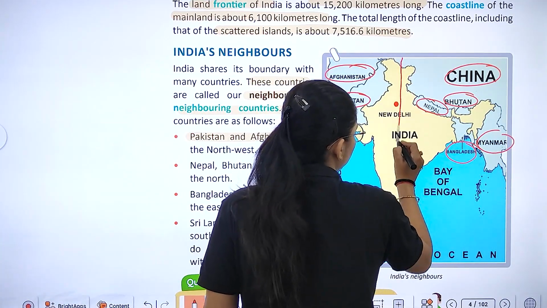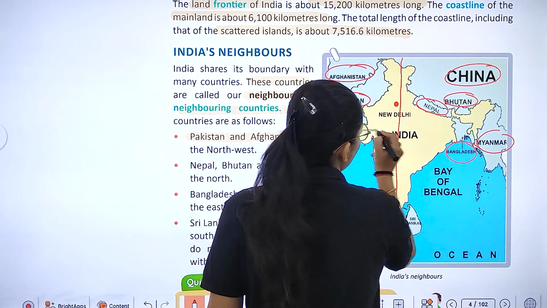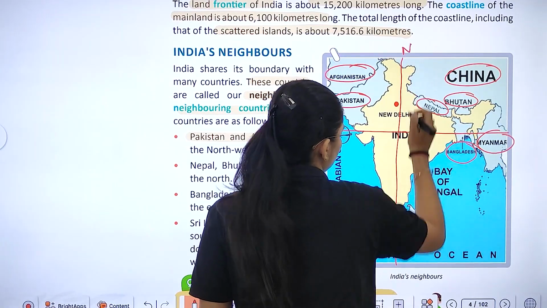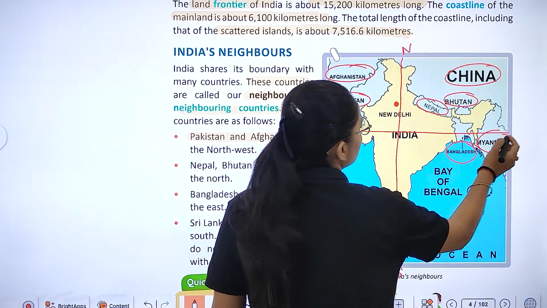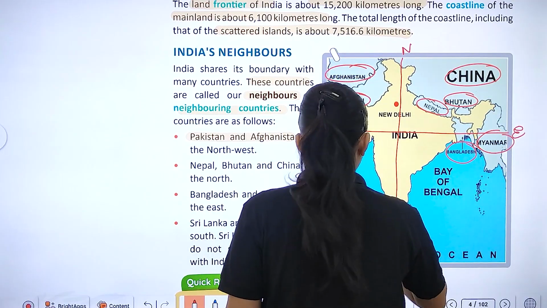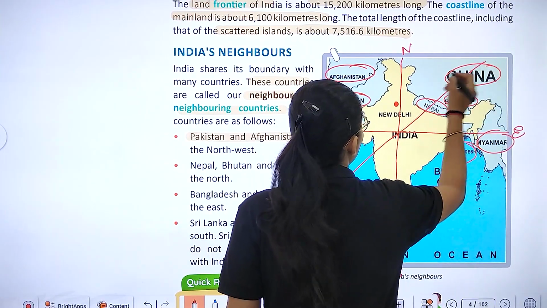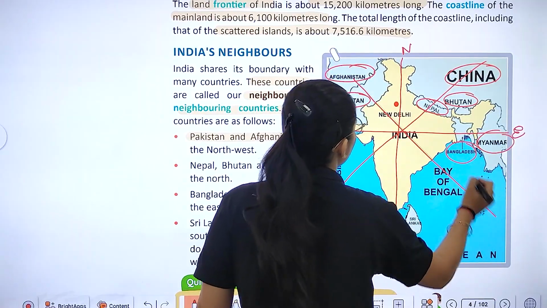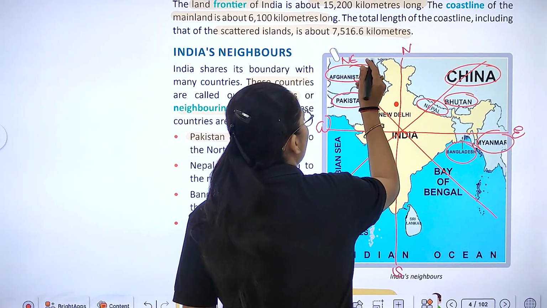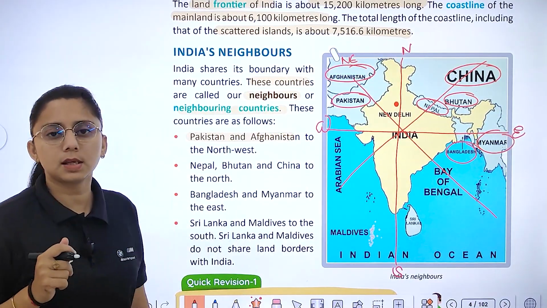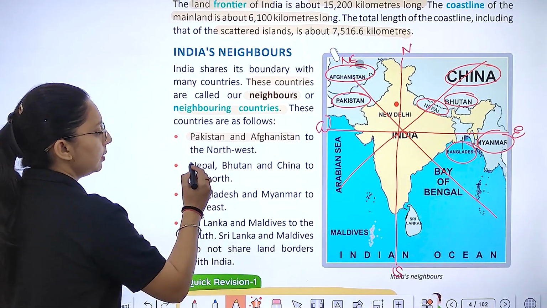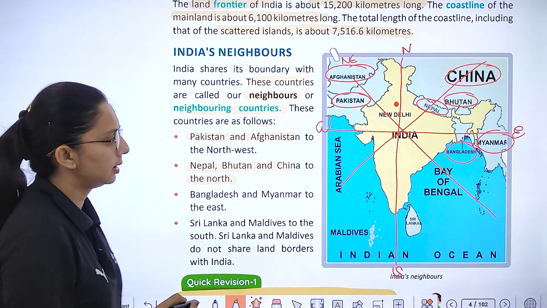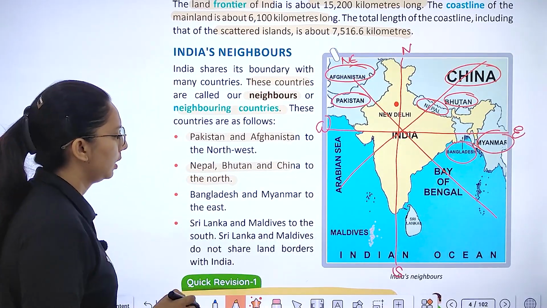Like this is our north, if we talk about this extent, this is north, this is south, this is west, and this is east. If we talk about the middle like this, what will lie here? Northwest. So where do Afghanistan and Pakistan lie? Northwest. Nepal, Bhutan and China lie in the north.